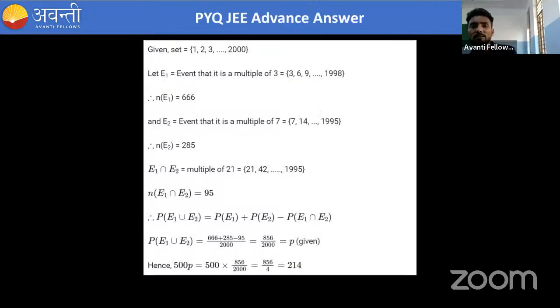Like in the set 1 to 2000, event 1 is that it is a multiple of 3. So in 1 to 2000 you have seen there are 666 numbers which are multiples of 3. Similarly there are 285 numbers which are multiples of 7.